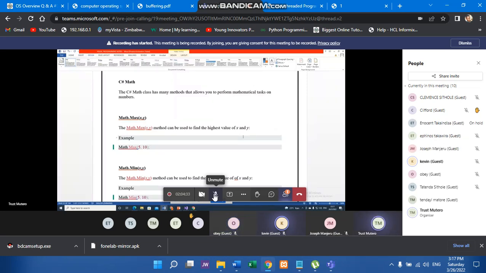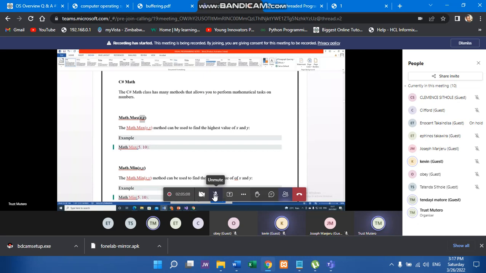Right, let's talk about mathematics just a little bit. We can use a predefined class called Math, and it has certain functions. Remember, you can see here there is the dot operator. So when you say Math.Max, it means there is a method called Max under this class called Math, isn't it? So we are trying to evaluate the maximum of two numbers, x and y.